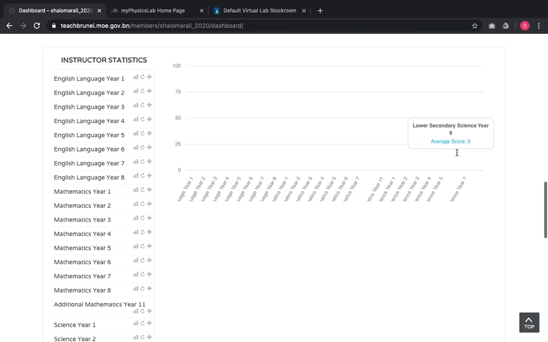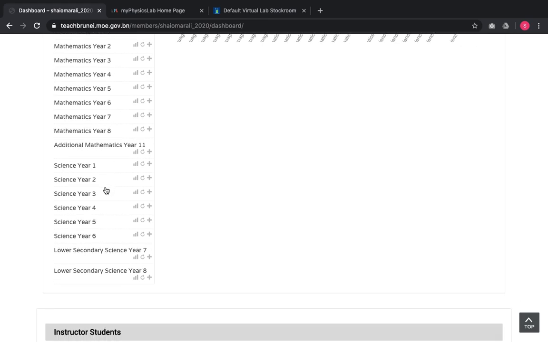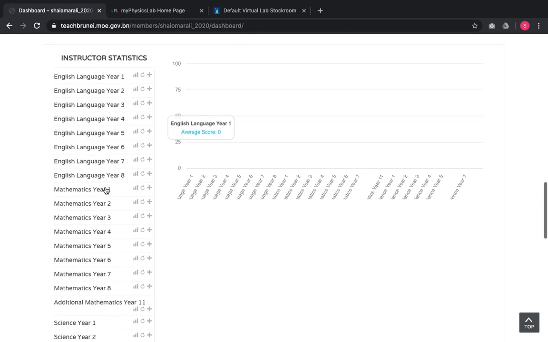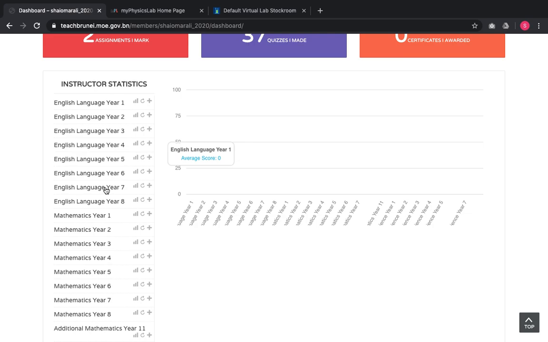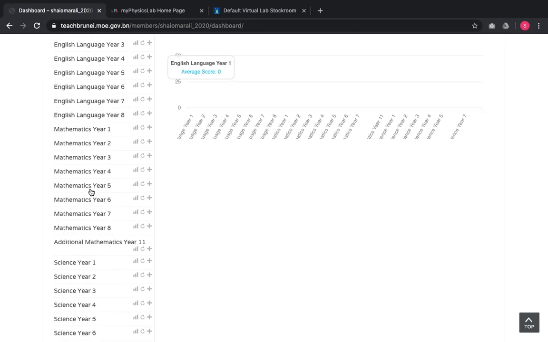So I also have below that information about, as you can see here, the reason why I'm teaching all of these is not because I am a very good teacher and I'm teaching a lot of these subjects, but because I created these subjects, which I will award and hand over to the teachers who handle these. For example, I'm not a maths teacher, but I will hand it over to the maths teachers who will be coming into TeachBrunei LMS.